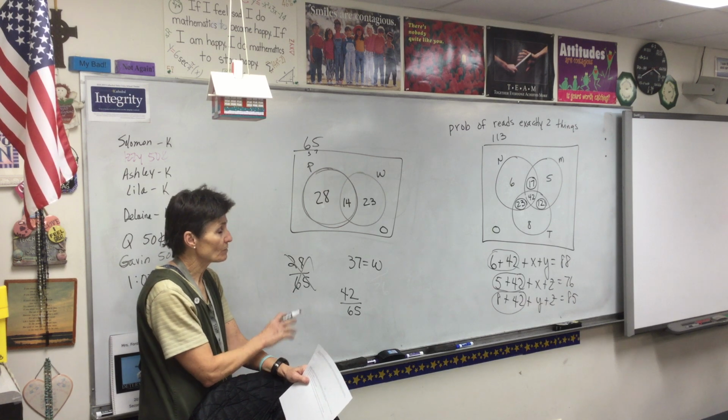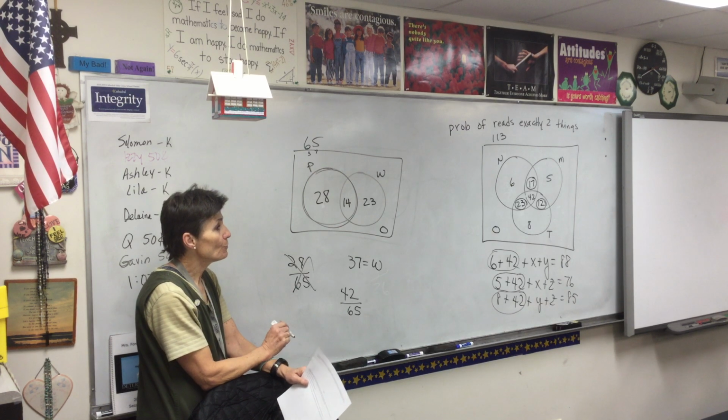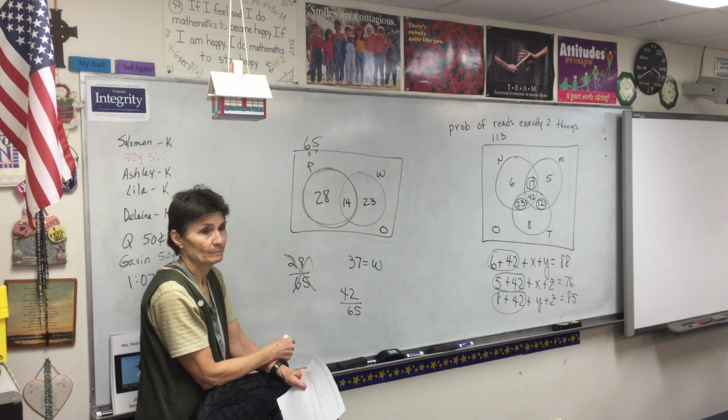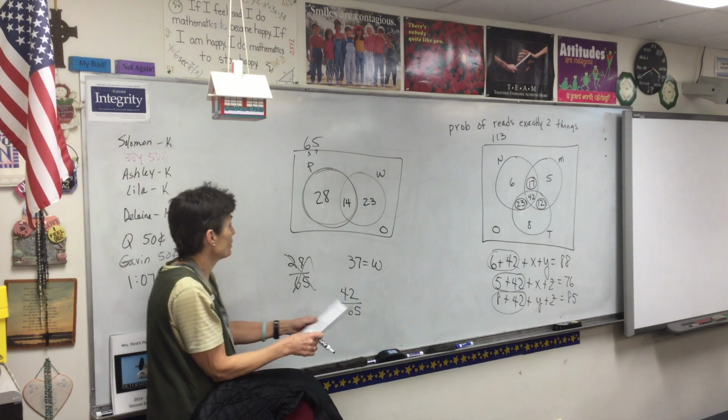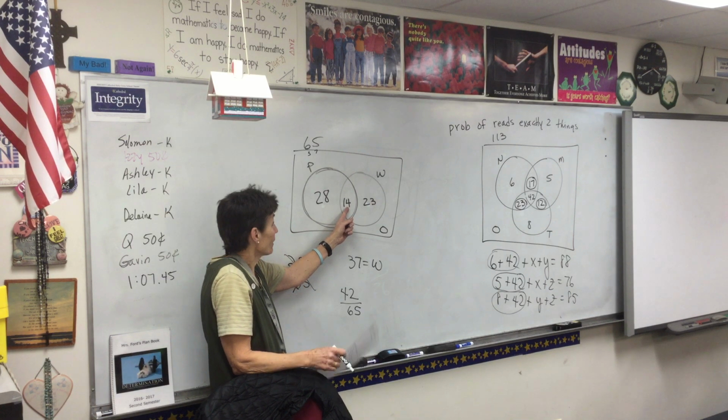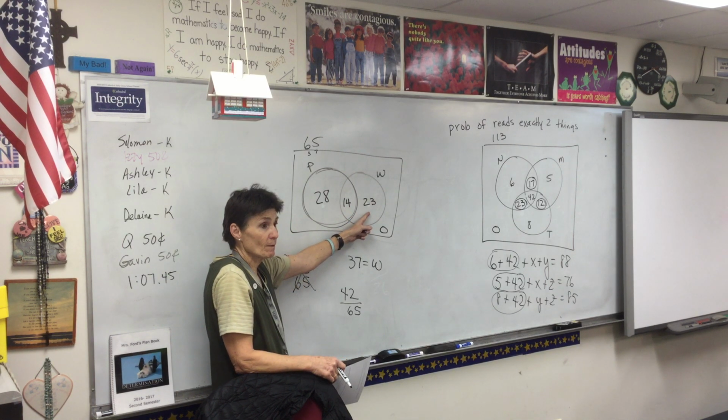Now, we're going to pause for a second. You need to understand where every single one of those numbers came from. Does anybody not know? Well, the 14 was given, so there's really no understanding there. Everybody see where the 23 came from?